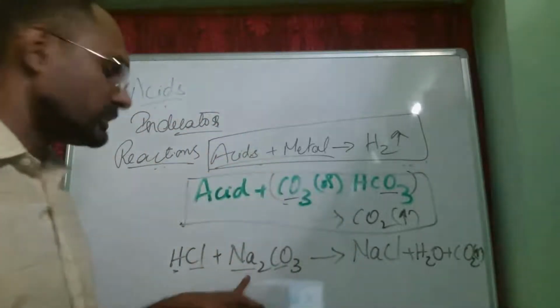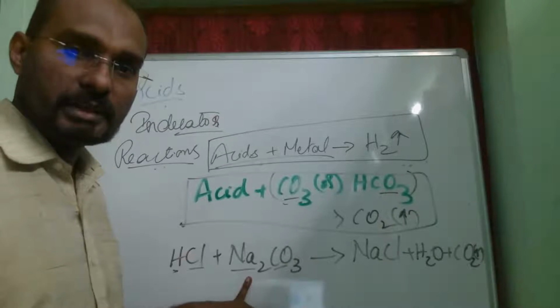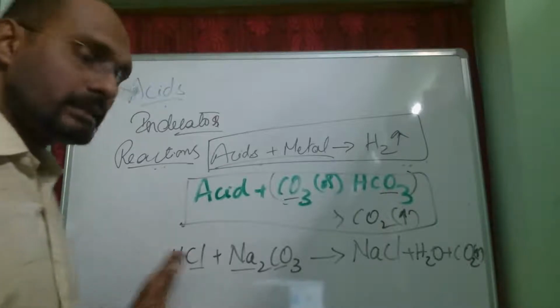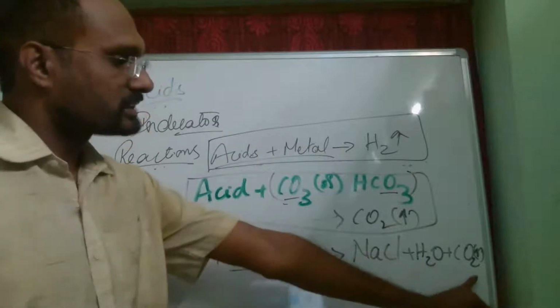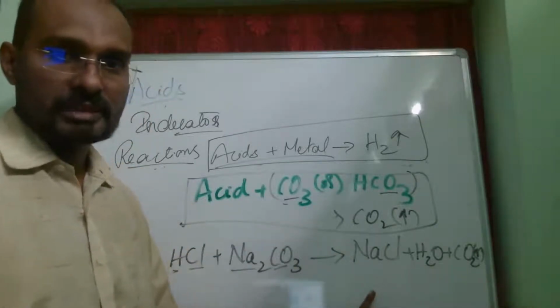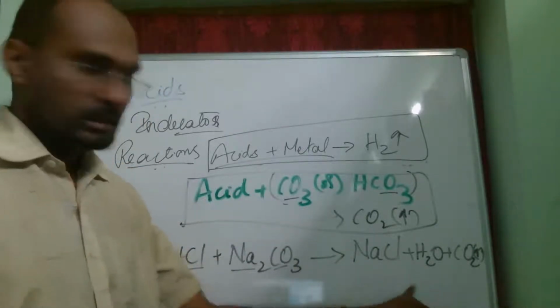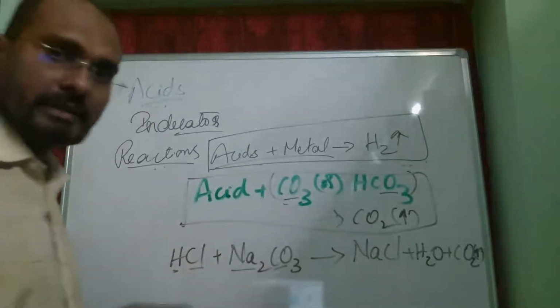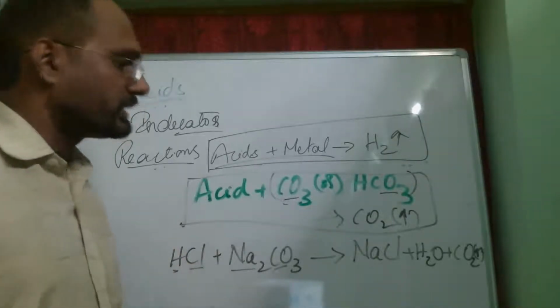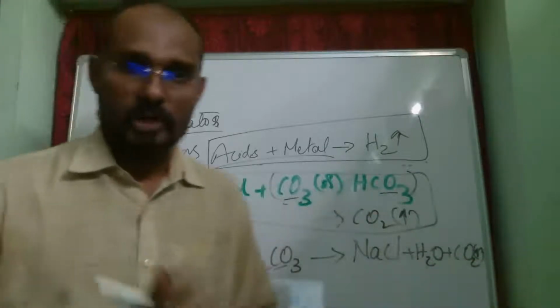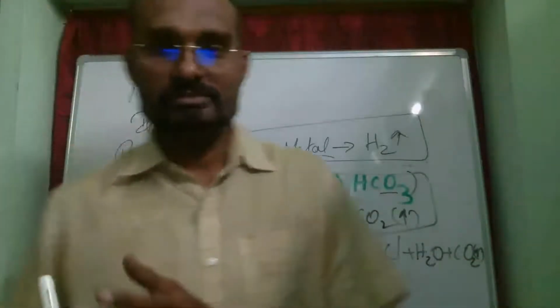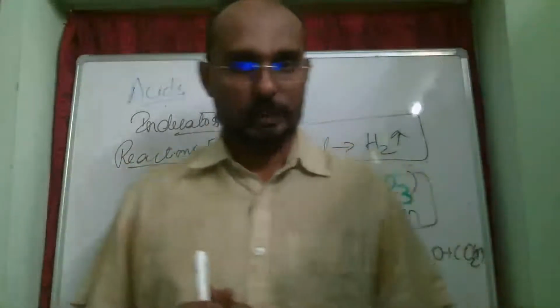Instead of sodium carbonate, if I have HCl reacting with calcium carbonate, then what do I get? Carbon dioxide is common. Instead of sodium chloride, I'll be getting calcium chloride and water. If it is sodium bicarbonate, NaHCO3, then I'll be getting NaCl, water, and carbon dioxide. It is the same compounds that will be formed. The only difference will be in the balancing of the equation.